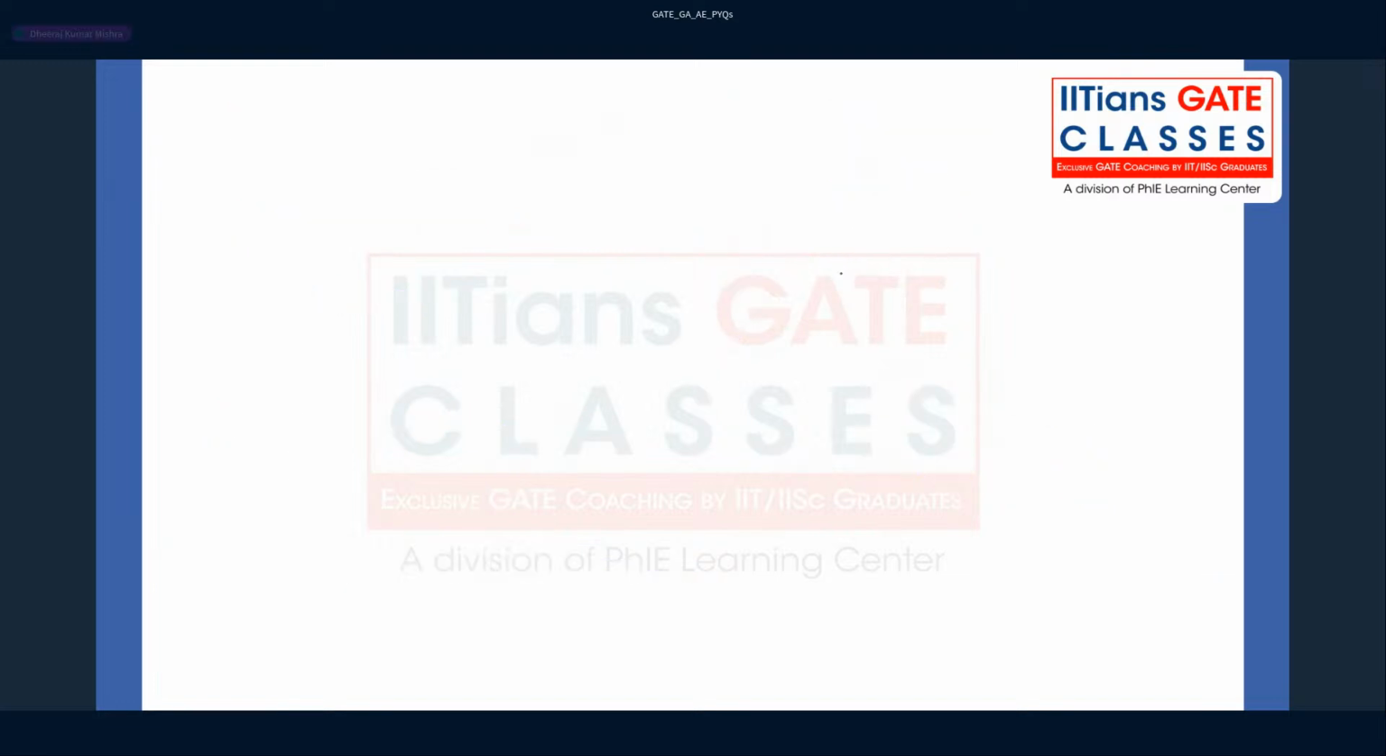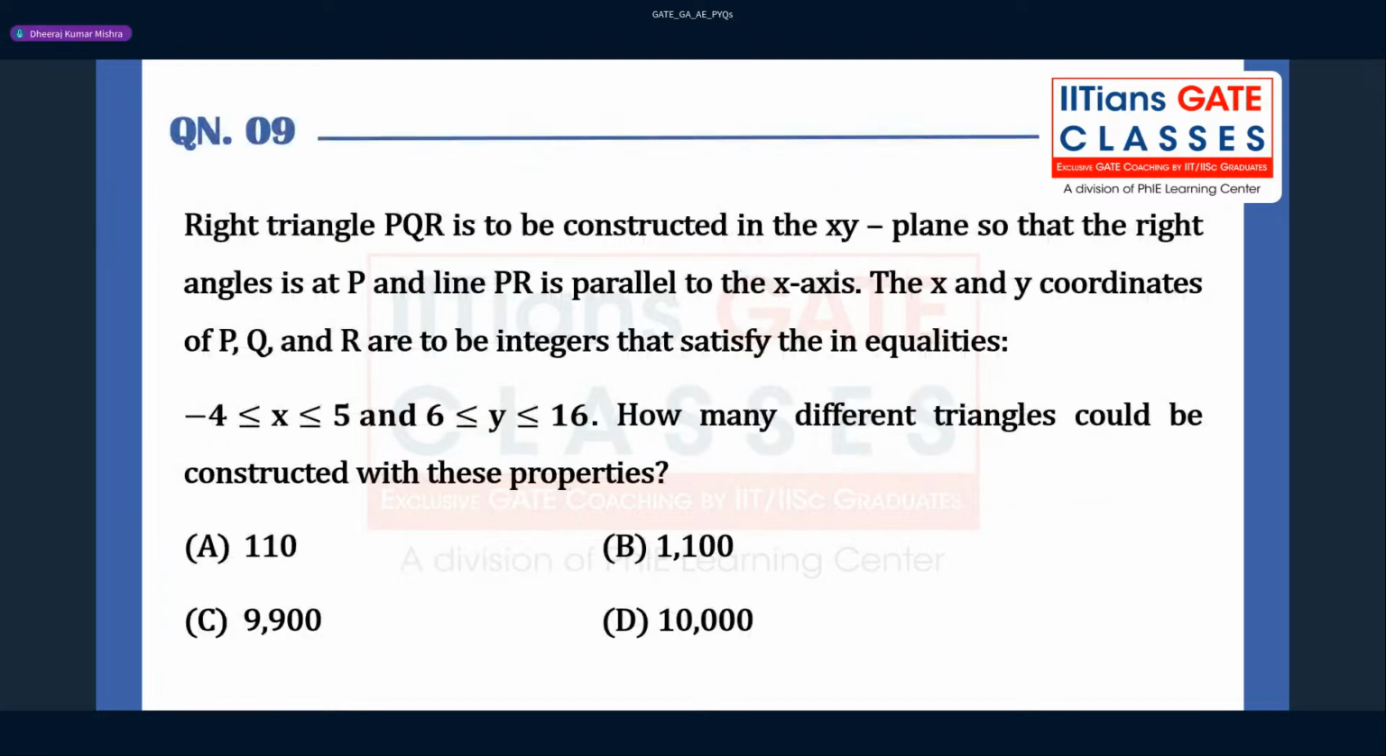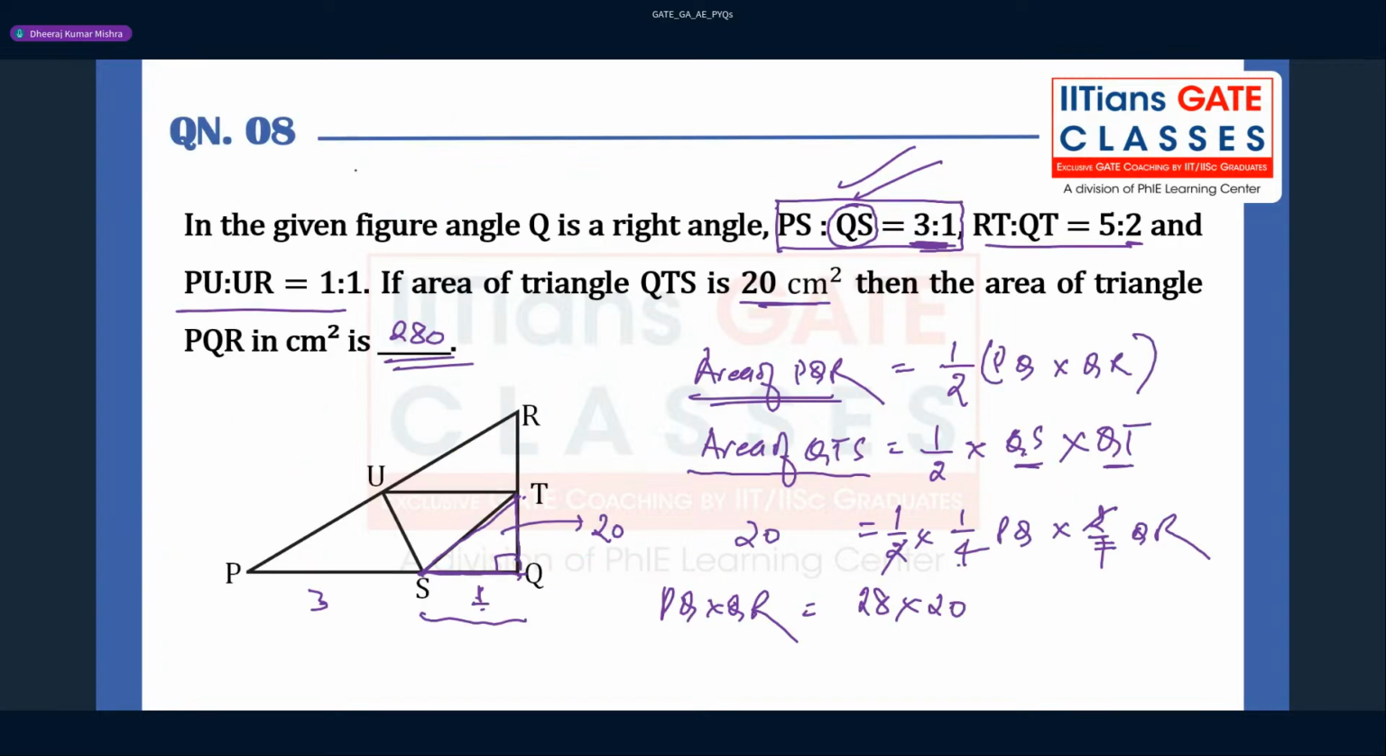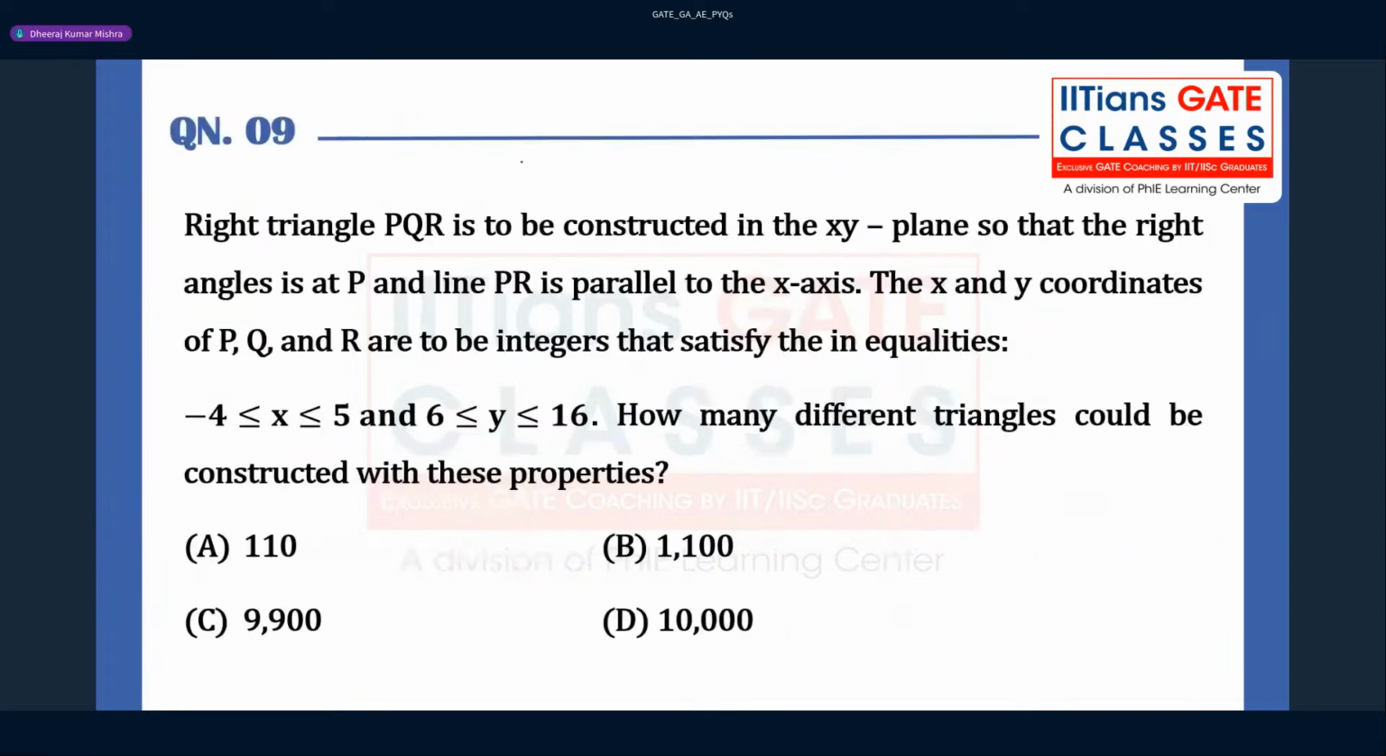Yes, you will take around 1.5 or 2 minutes to solve this question, and it is feasible, because a 2 mark question means you can invest at least 2 minutes. Fine, let us move to the next question.